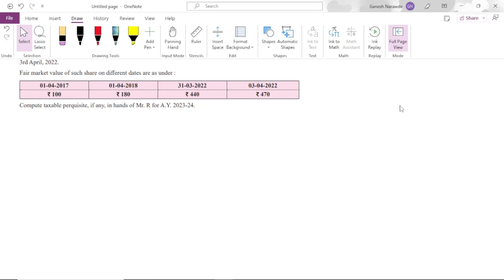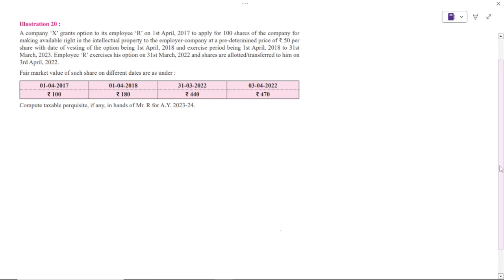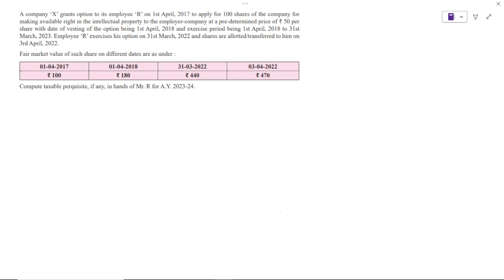A company X grants an option to its employee R on 1st April 2017 to apply for 100 shares of the company, for making available rights in the intellectual property to the employer company, at a predetermined price of rupees 50 per share.